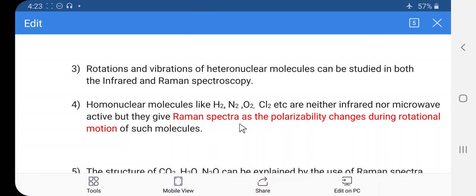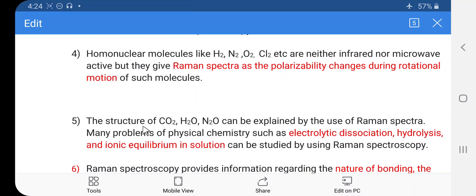Again, to obtain the Raman spectra, what is the condition? During the rotational motion or the vibrational motion, there must be a change in the polarizability of the molecule. For H2, N2, O2, Cl2, during the rotational motion there is a change in the polarizability of the molecule, so these molecules are Raman active.